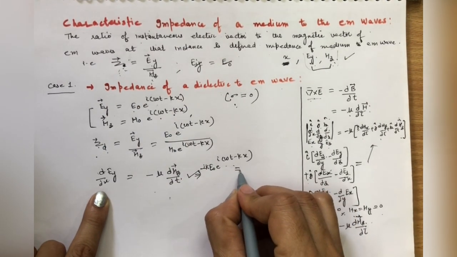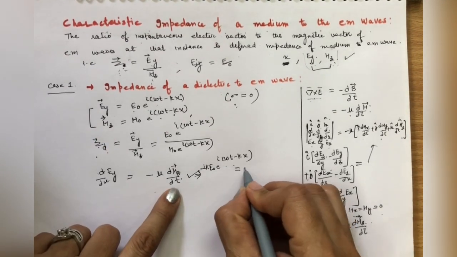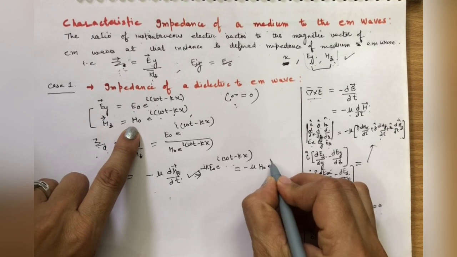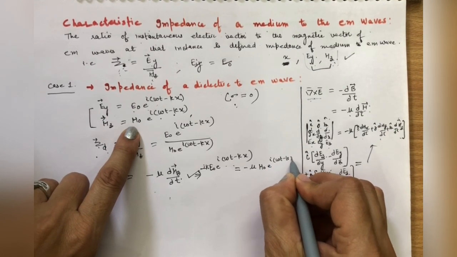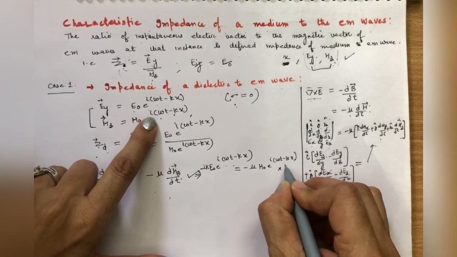This will be equal to Hz with respect to t, minus mu with respect to t, H0 e raised to power iota (omega t minus kx) multiplied with iota omega.